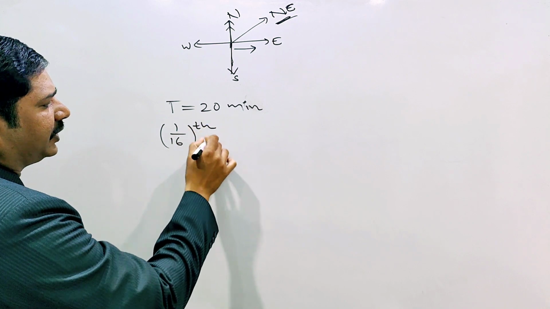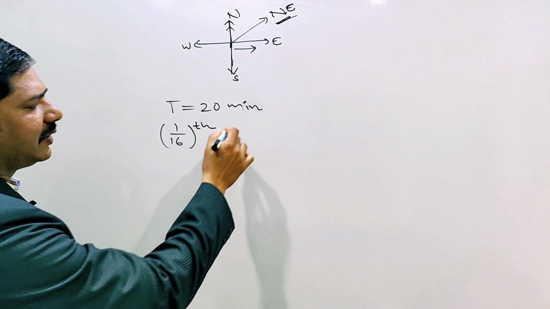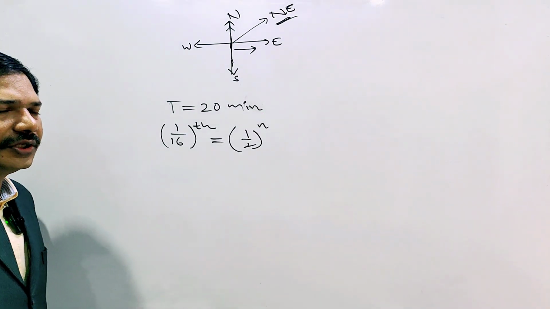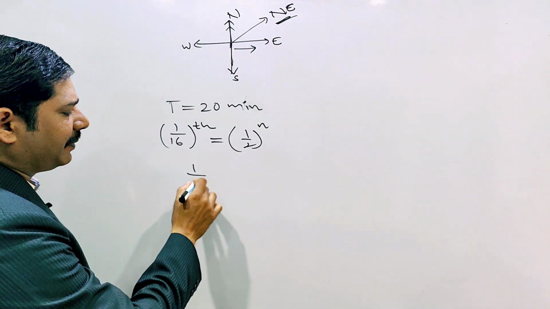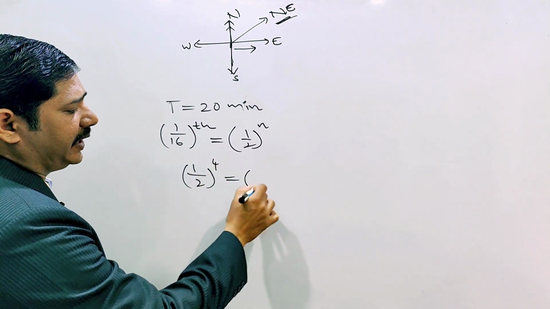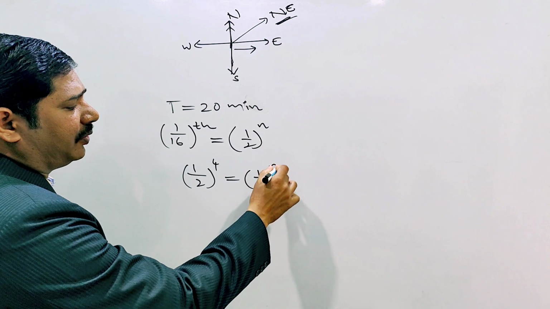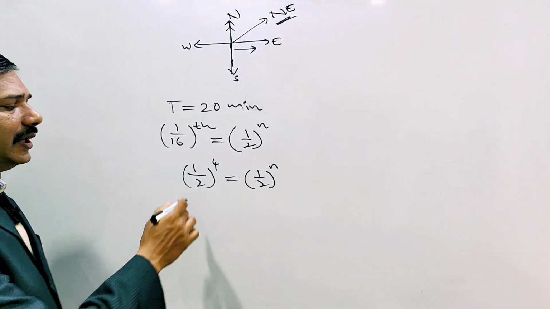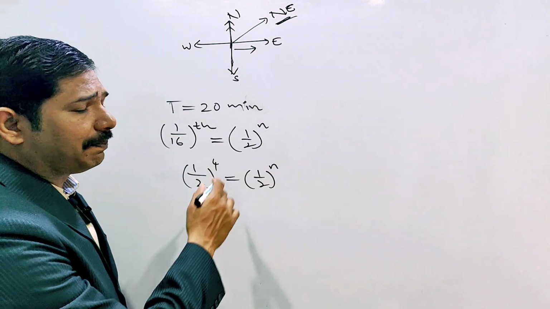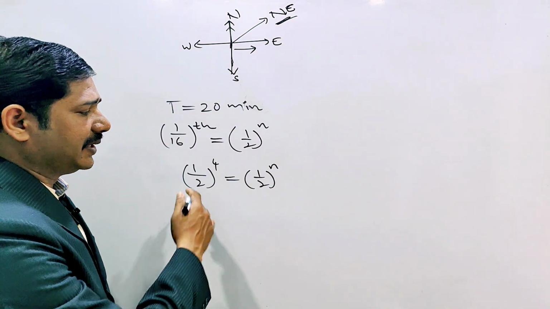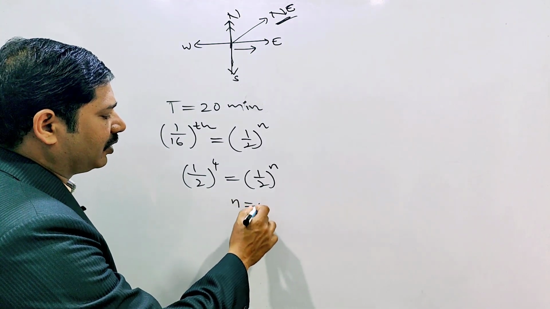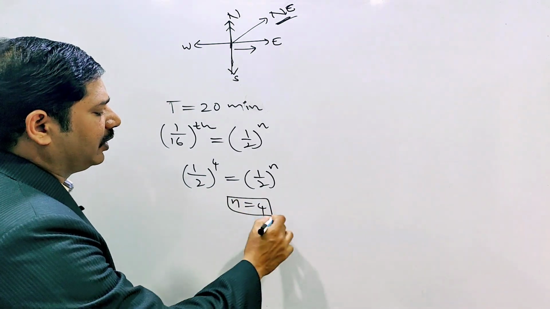We know the formula: (1 by 2) whole power n. Here this 1 by 16, I am writing as (1 by 2) whole power 4, equal to (1 by 2) whole power n. Here the bases are the same on both sides, so we equate the powers. Therefore n equal to 4.